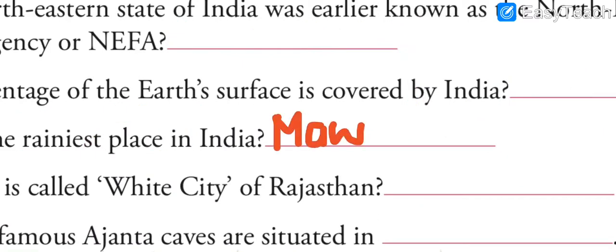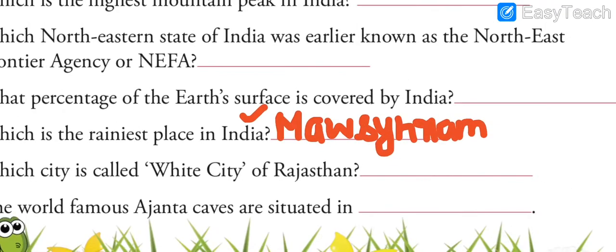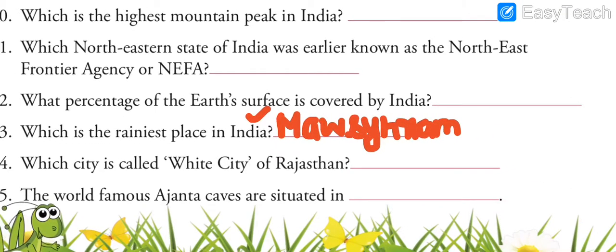How to remember this spelling? I will just tell you. Mo, Sin, Rum. It's quite easy. It may sound typical to you if you have heard it for the first time, but it's there in your SST also. So it's Mo Sin Rum. We can collectively call it Mosinram.